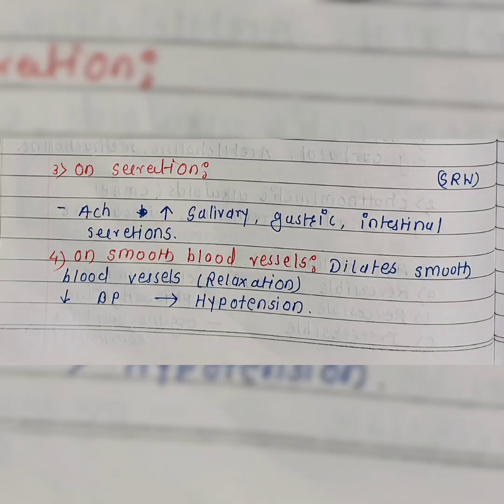Then on secretion, acetylcholine increases salivary, gastric and intestinal secretion. Then on smooth blood vessels, it dilates the smooth blood vessels, which means it produces relaxation. It decreases the blood pressure, hence produces hypotension.